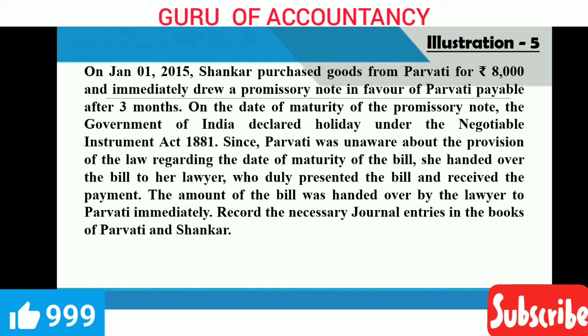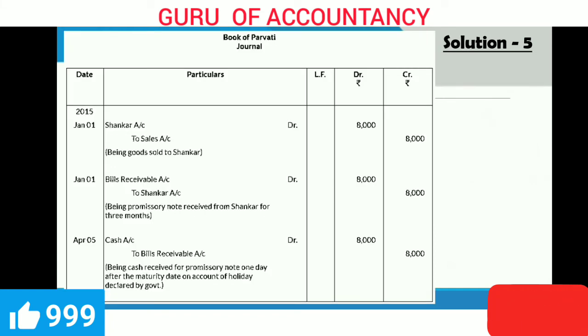So first of all, we have to understand who is the buyer and who is the seller. Shankar is the buyer because Shankar purchased goods and Parvati is the seller. This is the case of a promissory note, and a promissory note is given by the buyer. That means Shankar will give the promissory note. Okay, so now let us see the solution. First, in the books of Parvati, that means in the books of the seller.